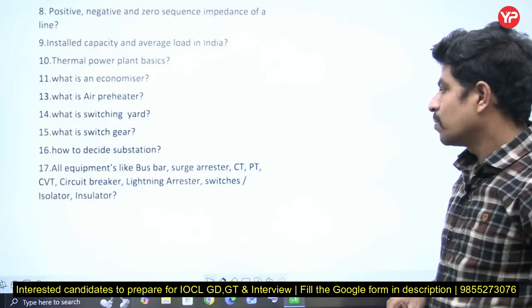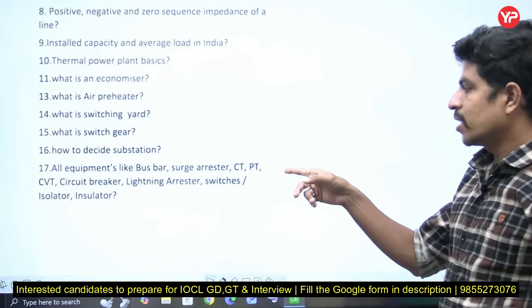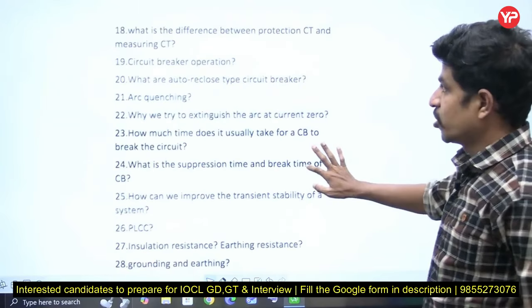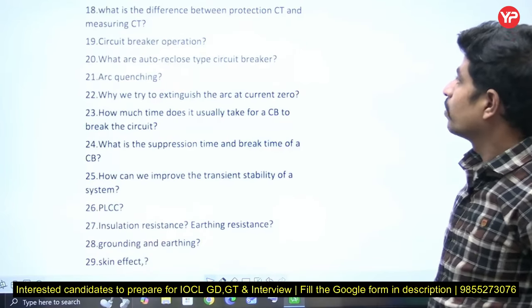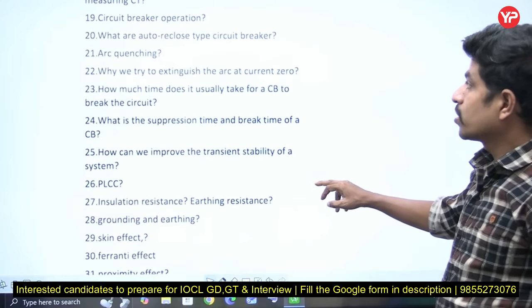All equipments like bus bar, surge arrestor, CT, PT, CVT, circuit breaker, lightning arrestor, switches, isolator, insulator. Okay, in substation. What is the difference between protection CT and measuring CT? Circuit breaker operation. What are auto reclose type circuit breakers?